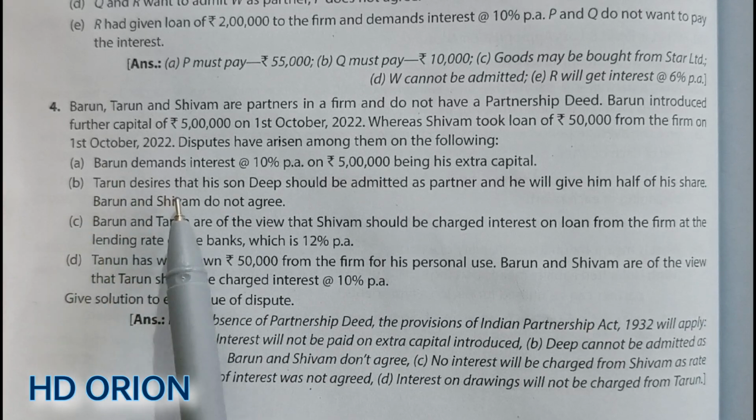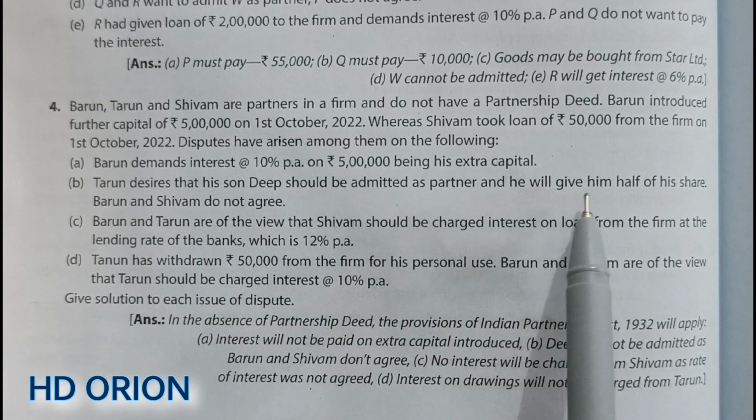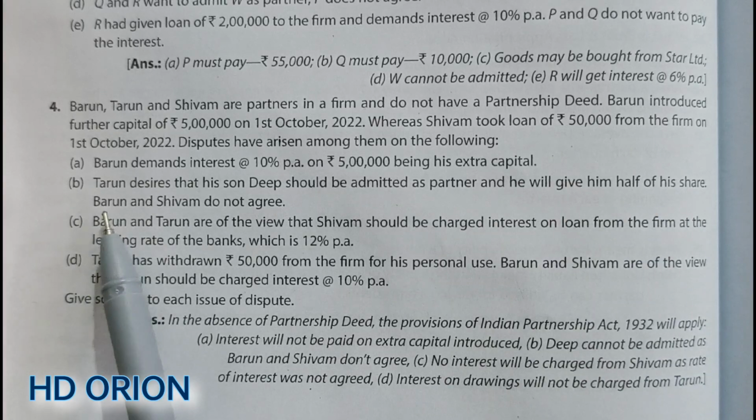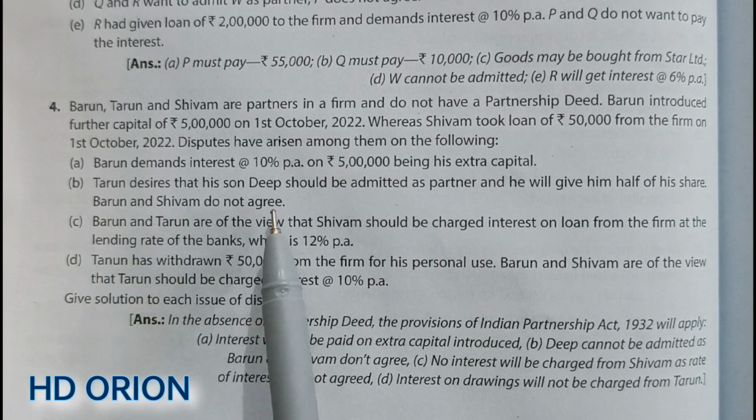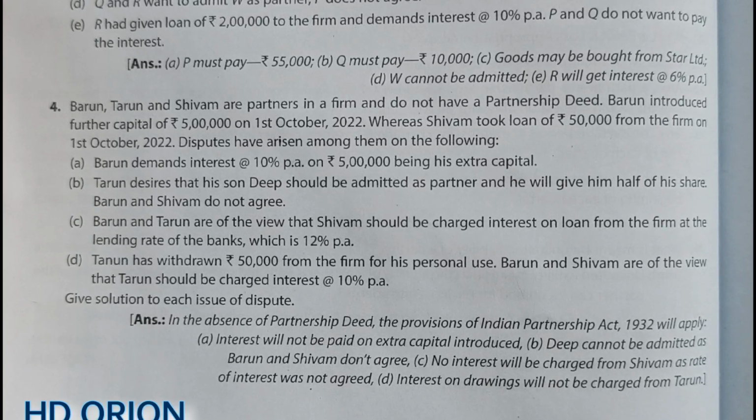Point B. Tarun desires that his son Deep should be admitted as a partner and he will give him half of his share. Barun and Shivam do not agree. Now regarding admission of a partner also, the Partnership Act 1932 states that all the partners have to agree on admission of a new partner, then only a new partner can be admitted in the firm. In this case, Tarun is willing to admit his son Deep, but the rest of the partners do not agree. So Deep cannot be admitted in the firm.